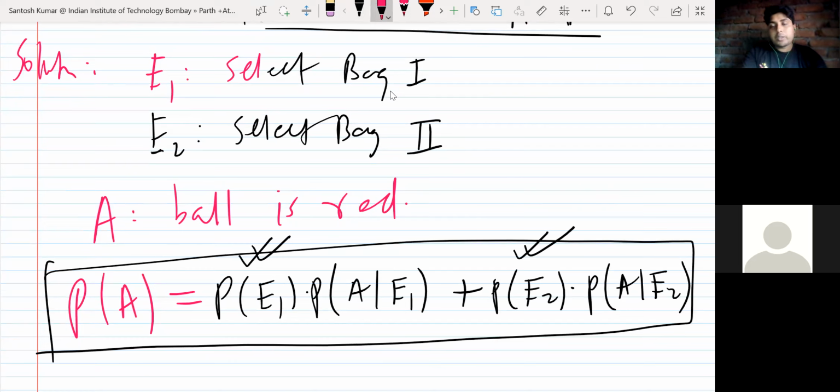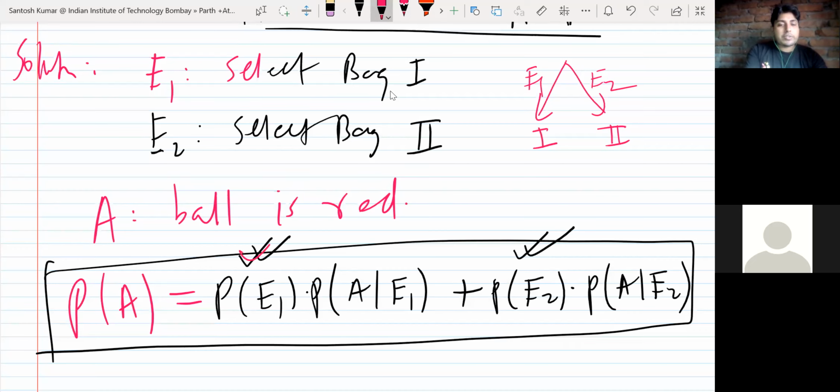What you are doing is first selecting a bag. Either you will select the first bag or the second bag, then you will draw a ball. So this was E1. If you select the first bag, what is the chance of getting a red ball? If you select the second bag, what is the chance of getting a red ball?